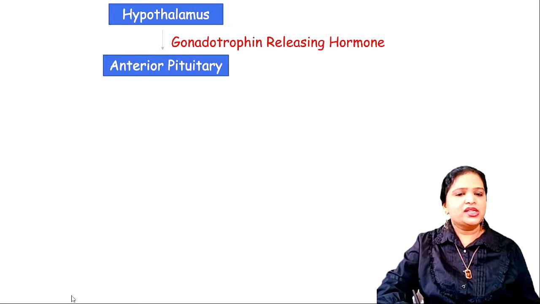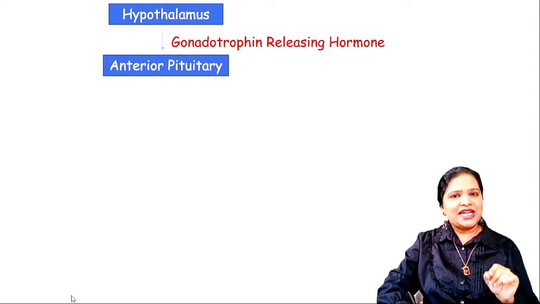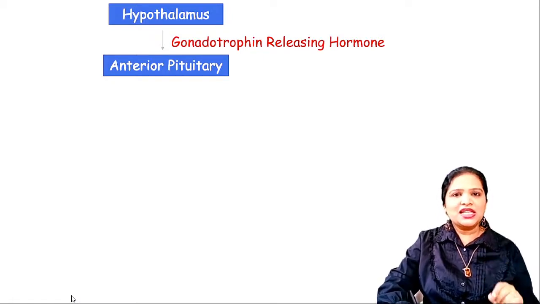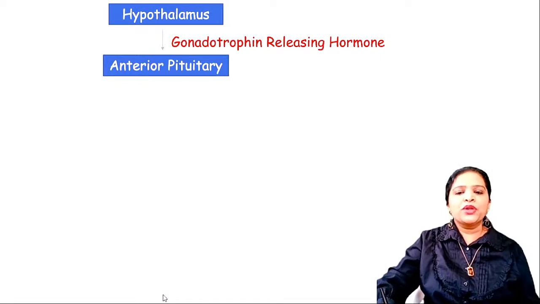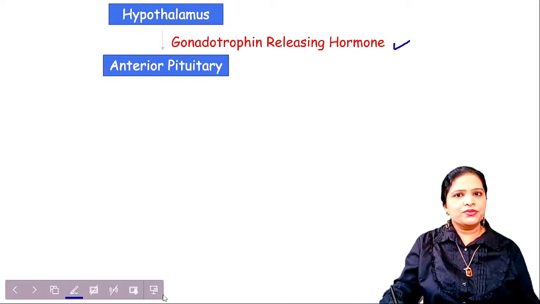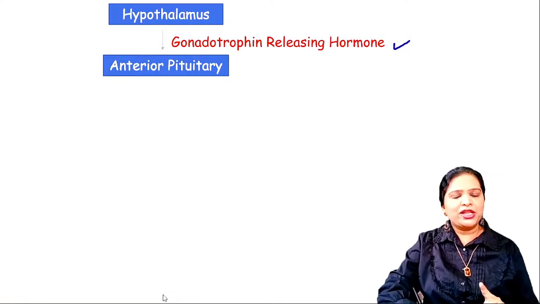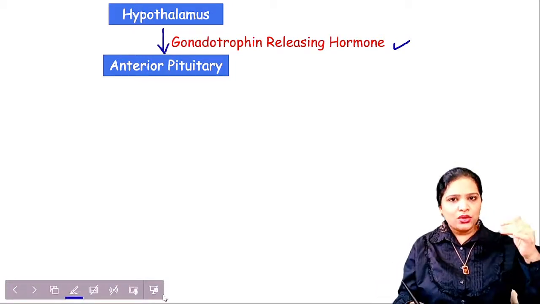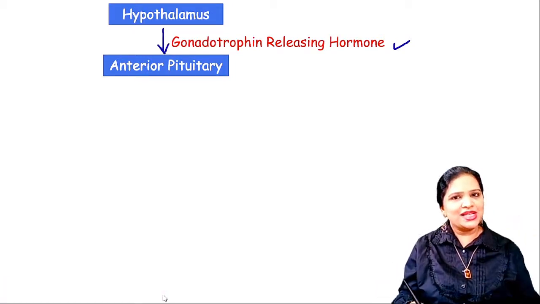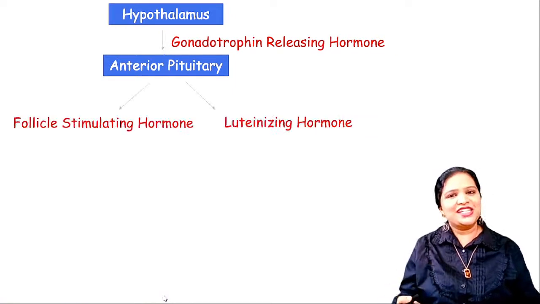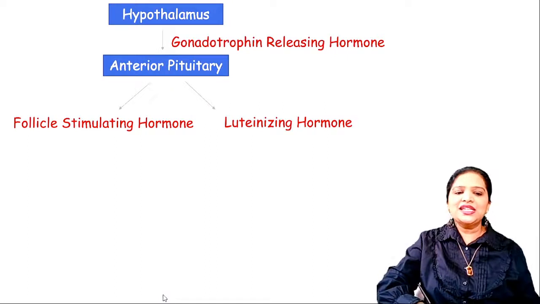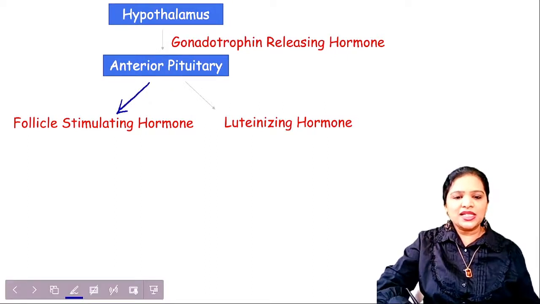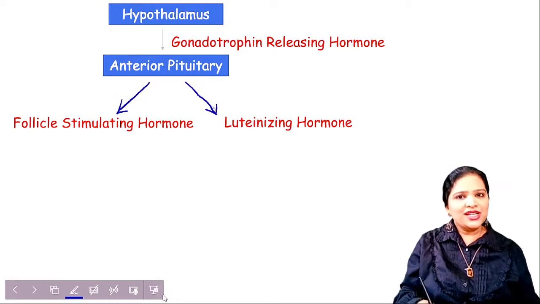Okay. So the first one, the hypothalamus. When the boy attains puberty, that is around 11 to 12 years of his age, the hypothalamus starts secreting a hormone called gonadotrophin releasing hormone. Okay, the first hormone released from the hypothalamus is gonadotrophin releasing hormone. Where does it go? It directly goes beneath the hypothalamus where the anterior pituitary gland is present and activates the anterior pituitary. As a result, the anterior pituitary secretes two different hormones called follicle stimulating hormone and luteinizing hormone.